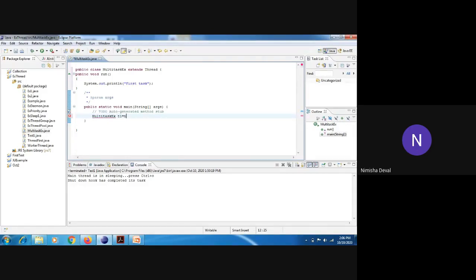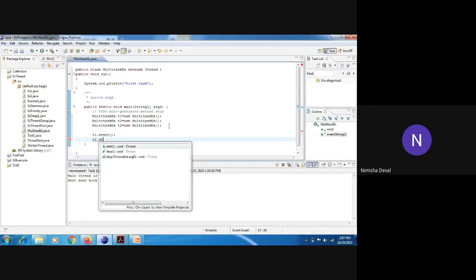Suppose T1 is equal to new MultitaskExample. This is the first thread. In the same pattern, I will create another thread also. So this is T2 and this is T3. I have created 3 threads and I will start them one by one. T1.start.